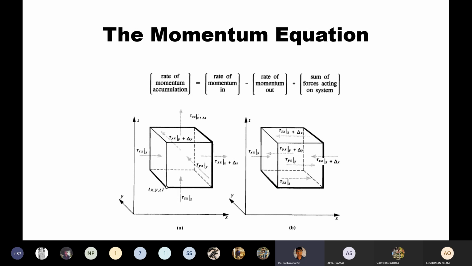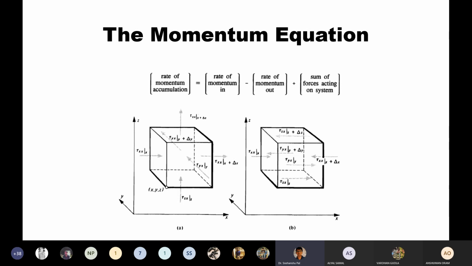So in case of an unsteady state system, the momentum balance, if you want to discuss that, will be like this: rate of momentum accumulation is equal to rate of momentum in, towards the system, and rate of momentum out, whatever the rate of momentum out of the system.